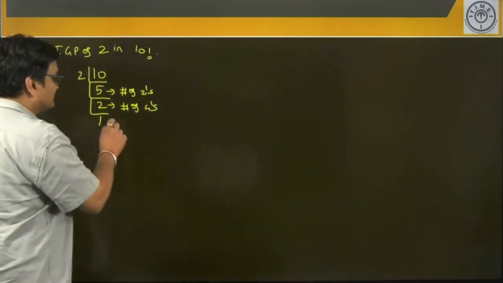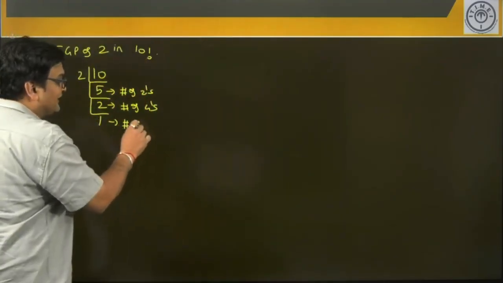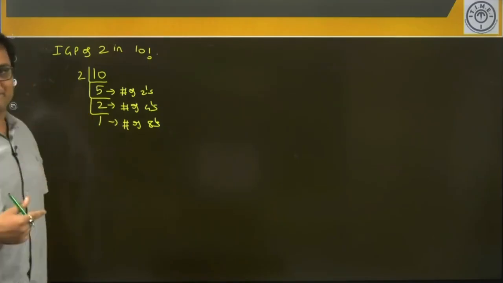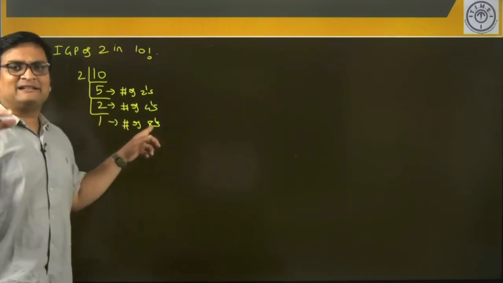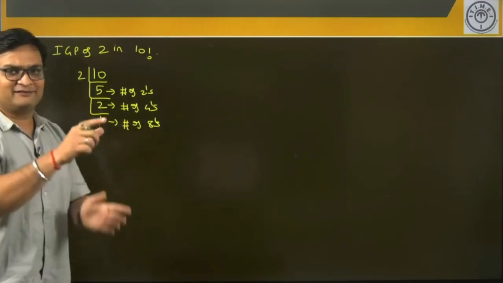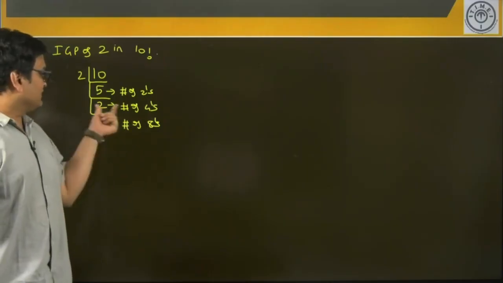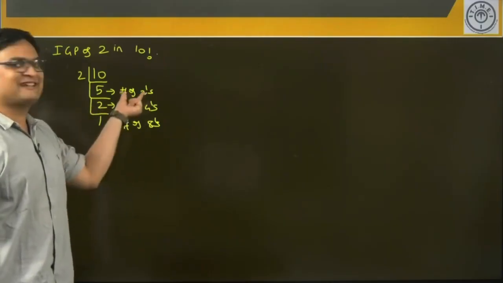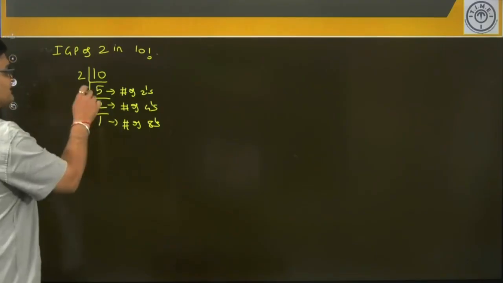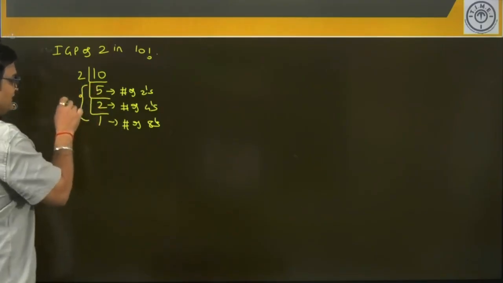And what is this 1? This is nothing but the number of 2's hidden in 8's. So there is 1 2 hidden in 8, because in 10 factorial you have only 1 8, 2 cube. Number of 2's hidden in 4's, 2. Number of single 2's, 5. And my answer will be the sum of these quotients, which is 8 again.